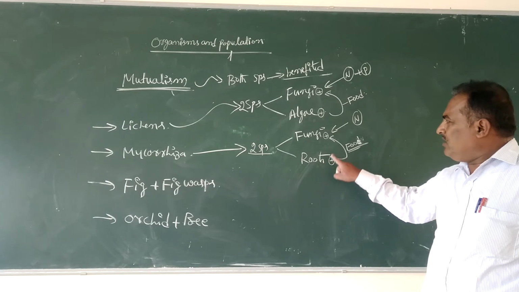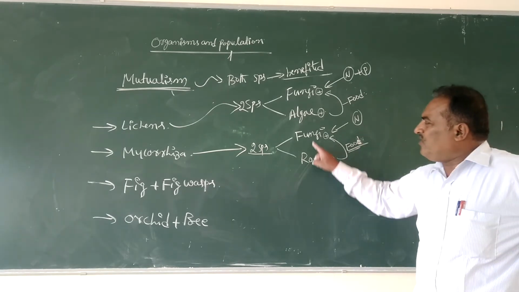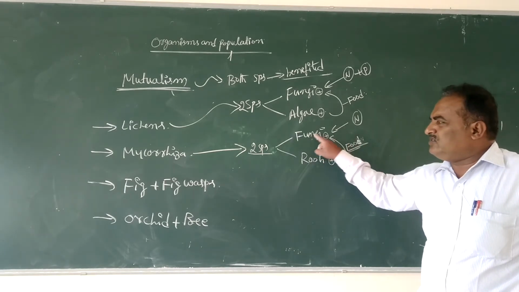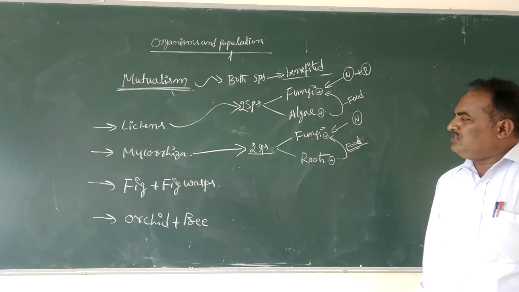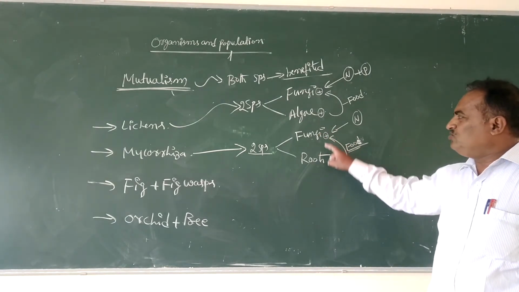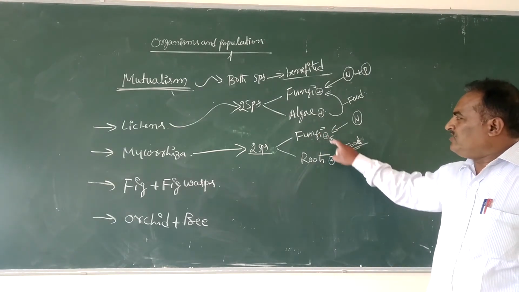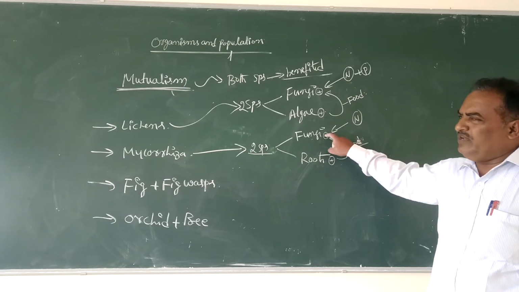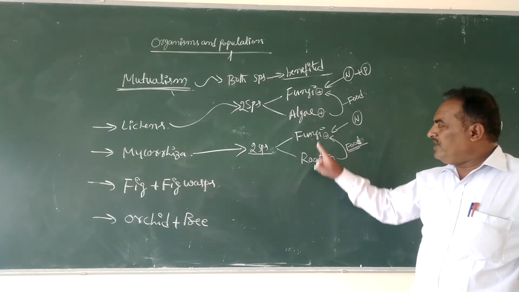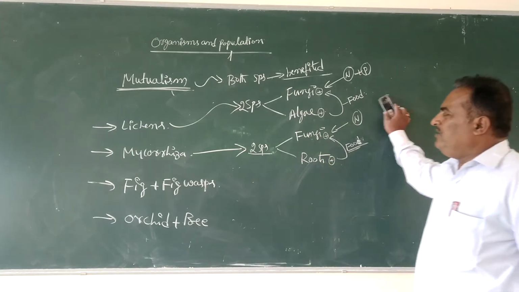But the root provides food for the fungus and gives protection to the fungus. Therefore, both the fungi and roots are benefited. This kind of interaction is called mutualism.